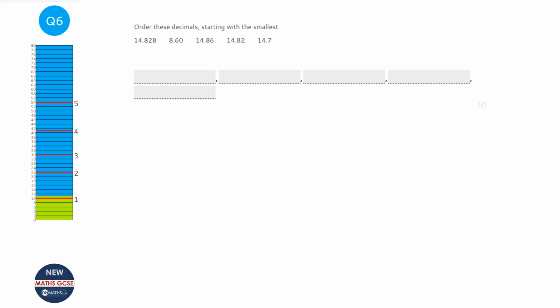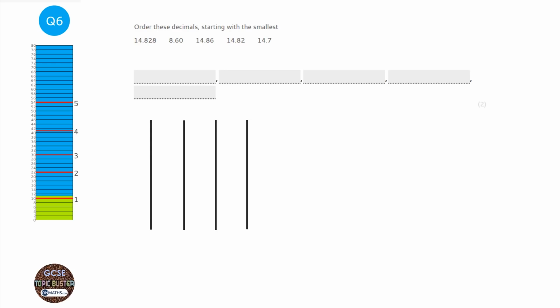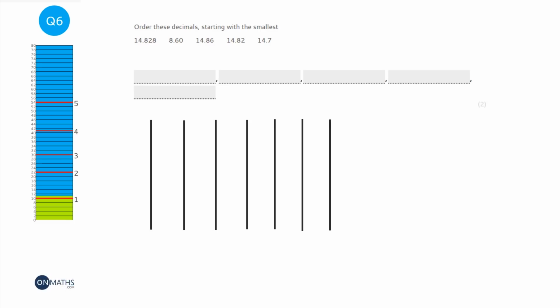The easiest way to order decimals is just to put yourself a few columns down the page, and hopefully I'm going to get enough columns. I always end up with not enough, so if I put some extra ones in, then that should suffice. And just literally put the numbers in, so 14.828, and make sure the decimal points are lined up, so 8.60 is going to be like this, and I'm going to put an extra 0 in to make them all the same length. It doesn't change the number at all.